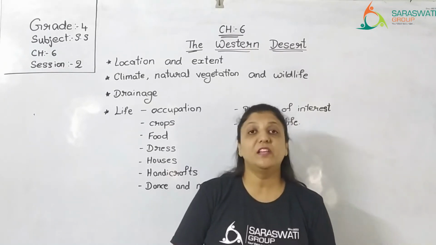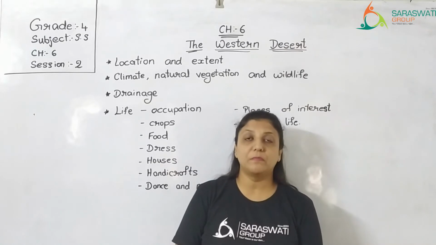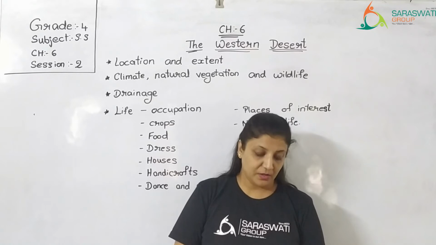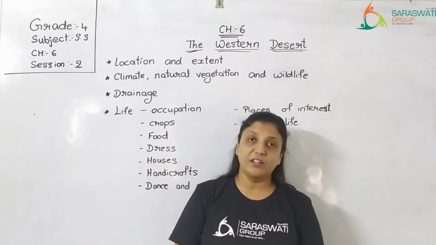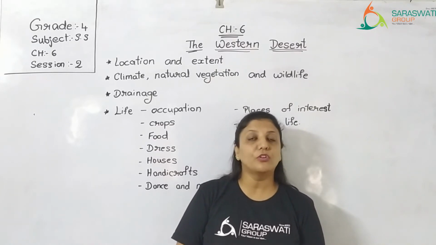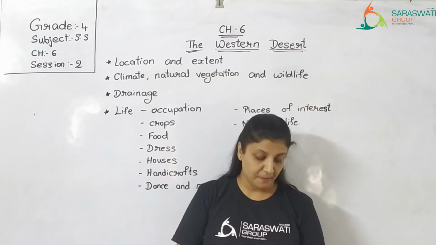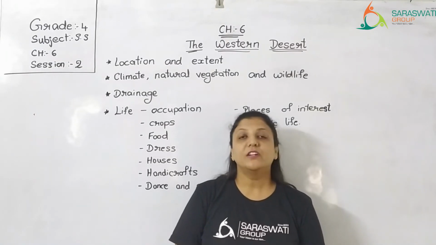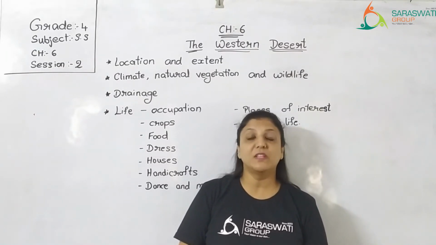So what is the basic food? Now let's see the food that people eat in the Rajasthan region. Since very few vegetables grow in desert, vegetables will not grow in large quantity in desert. The people of Rajasthan use dried lentils and beans in their daily food. Lentils means dal.